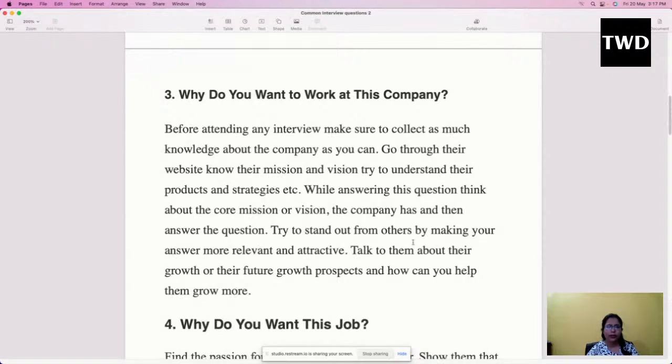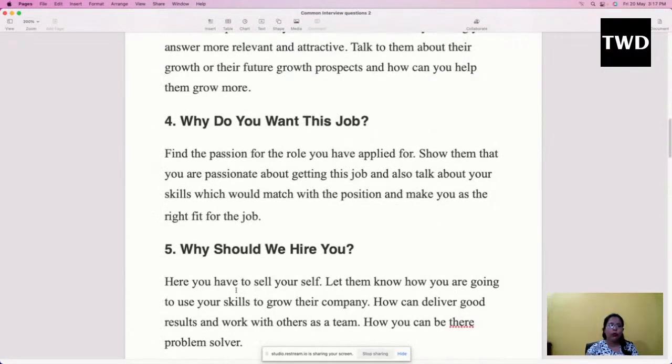Try to stand out from others by making your answer more relevant and attractive. Make yourself more skillful in what they want, whether you have those things or not. Ask yourself why they should keep you, why they should select you from so many people who have come to give the interview. Ask just yourself, and accordingly prepare yourself. Talk to them about their future growth prospects and how you can help them grow more. Every company has its own products and services, so how are you going to make a change and help them grow in the future?